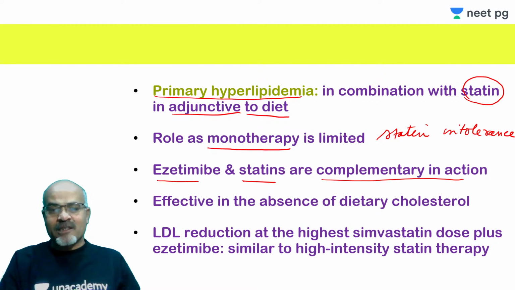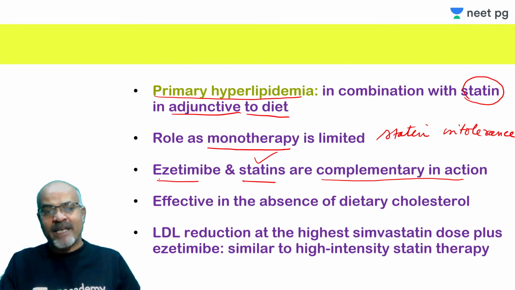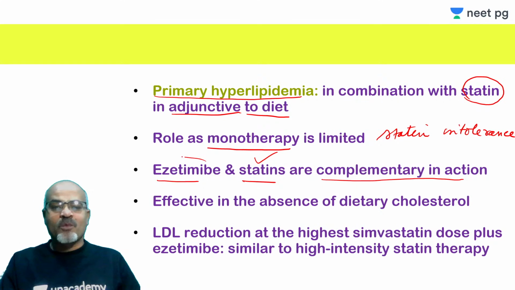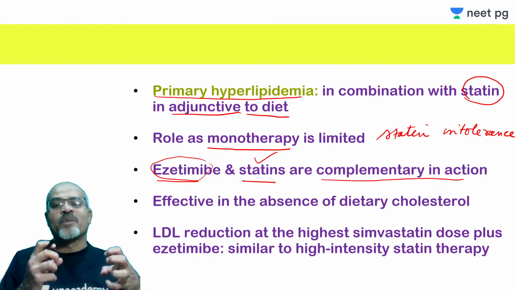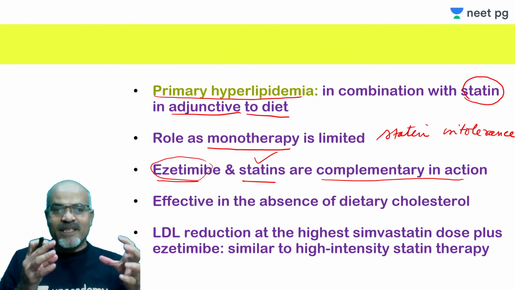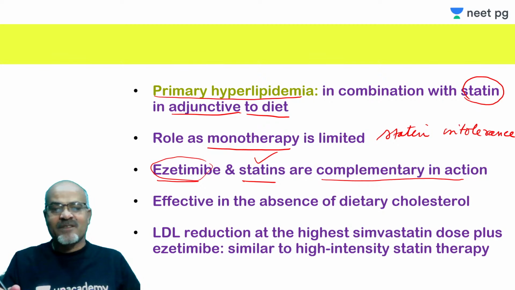So these two act together. If ezetimibe increases the expression of HMG coenzyme A reductase, that will be blocked by statins. And statins lead to enhanced absorption of dietary cholesterol from the intestine, that is blocked by ezetimibe. So they form a very rational and synergistic combination. So that is why ezetimibe is available very commonly as a fixed dose combination with statins.